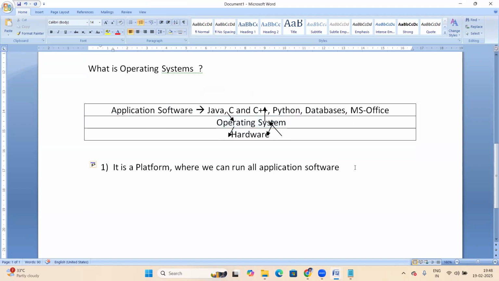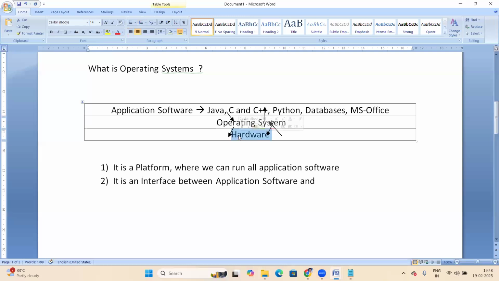So the next point about the OS: it is an interface. It is an interface between the application software layer and the hardware components.